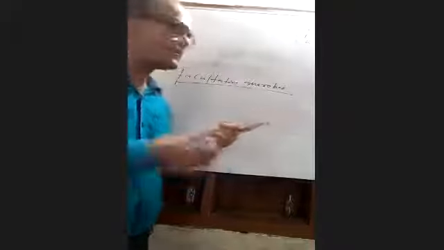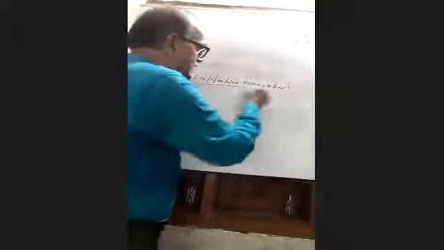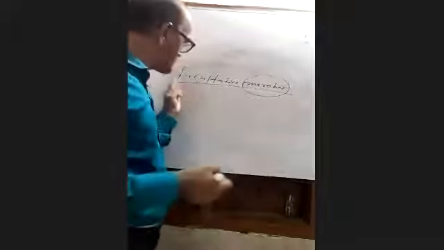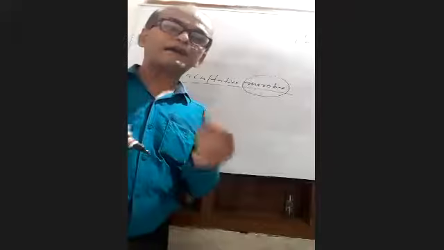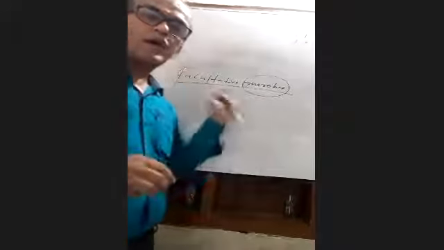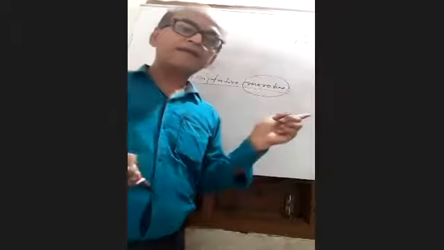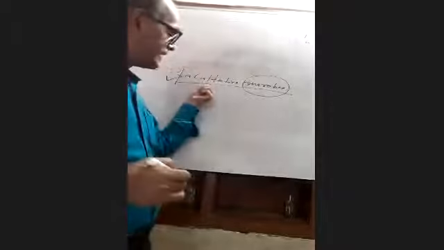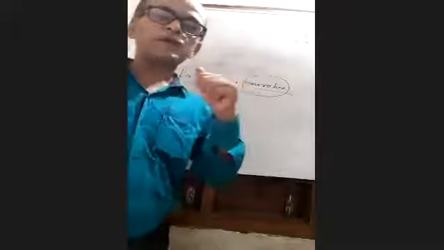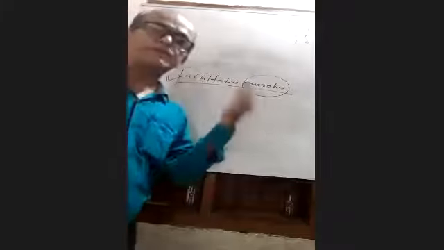Archaebacteria are called anaerobes. But why are mycoplasma, despite being eubacteria, called facultative anaerobes? Because they can live in oxygen, and they can live without oxygen. That means they can use oxygen for their survival, and they can even survive without oxygen.